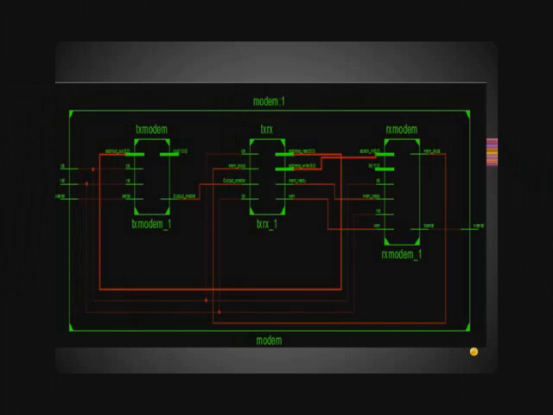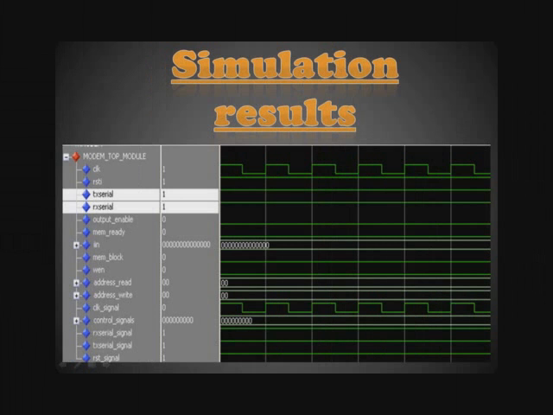The design consists of three parts: the transmitter, channel and the receiver. The TX modem represents the transmitter section, TX RX represents the channel and the RX modem represents the receiver section. In the result of our project, the inputs are clock, reset, transmitting serial and receiving serial. The transmitting serial is initially assigned 1111 to each of them, that is clock, reset, transmitter and receiver. It will indicate that while it is 1 we have reset everything, but after making it 0, the transmitter will start transmitting and the receiver will start receiving. The IIN input will represent the FFT and IFFT operations.